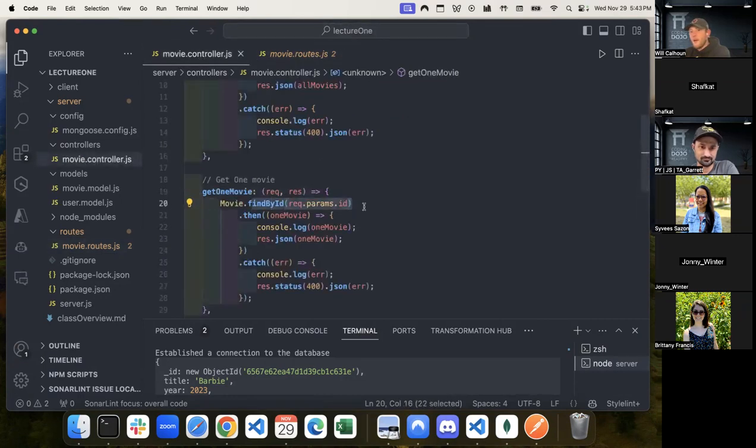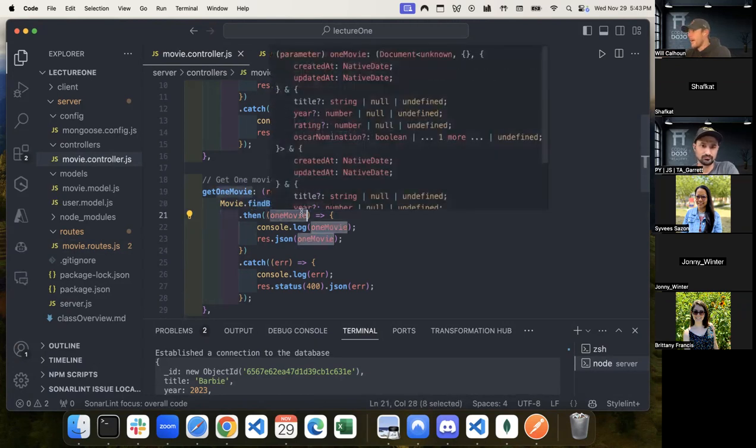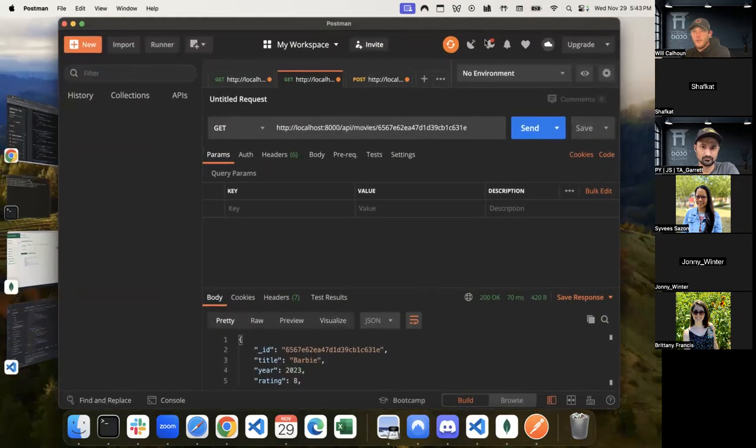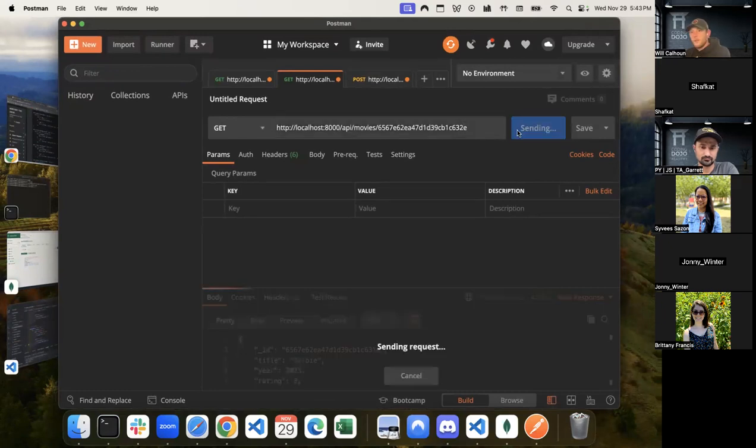And then it says, okay, great, find by ID is a helper function. It knows what it is doing. Then it gives me back the movie if it has it. And if it doesn't, it gives me an error. So if I were to go to Postman, maybe change this to a 2. Null, right?